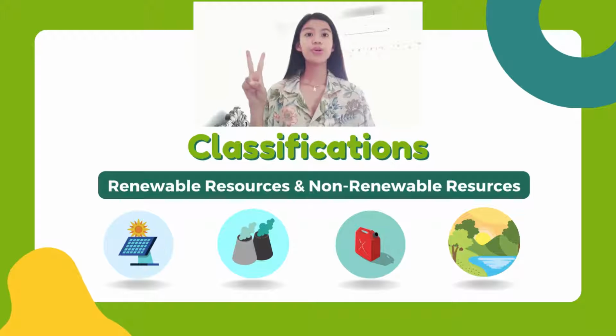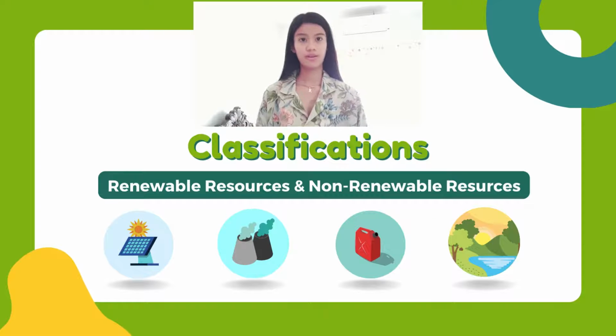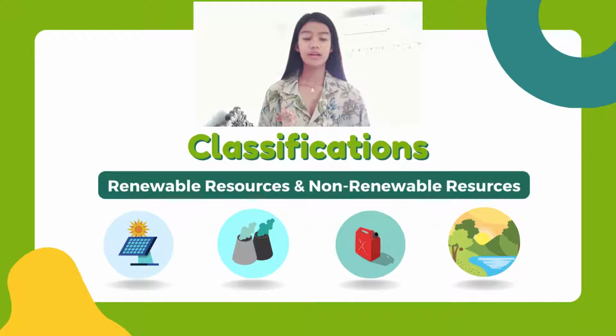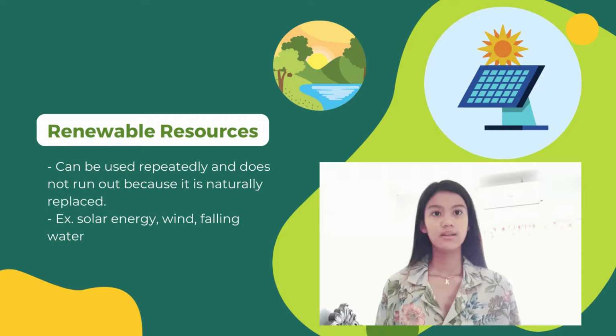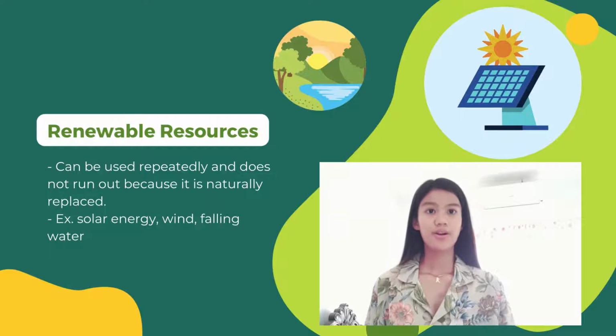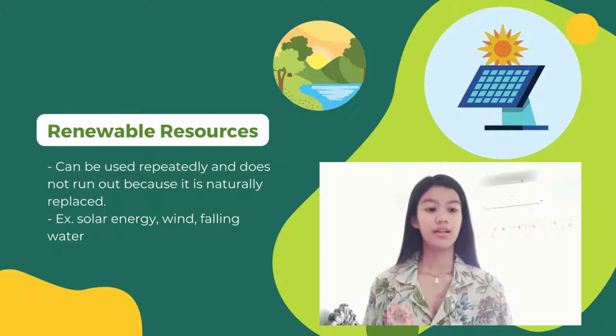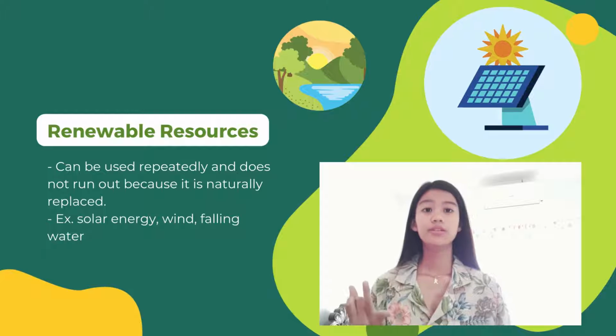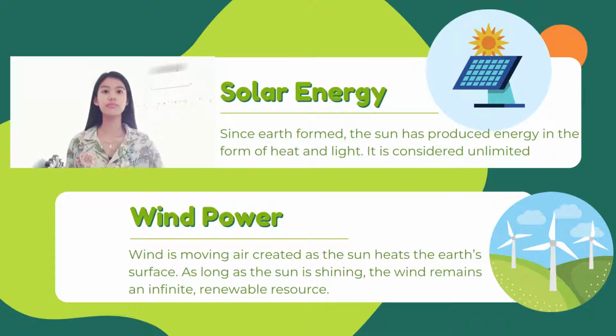There are two classifications of resources: the renewable resources and non-renewable resources. The renewable resources can be used repeatedly and do not run out because they are naturally replaced. Examples are solar energy, wind, and falling water.